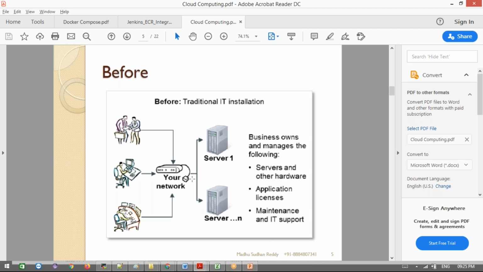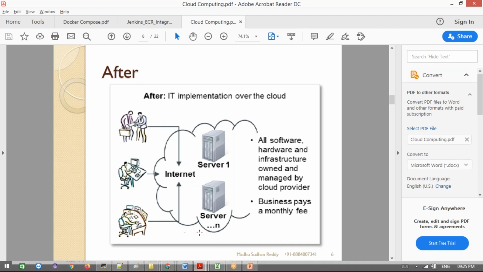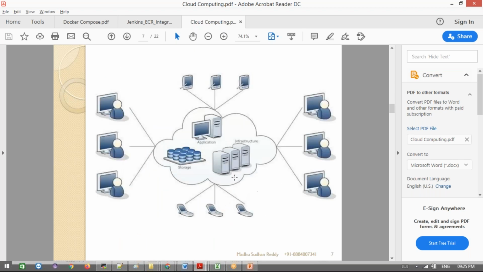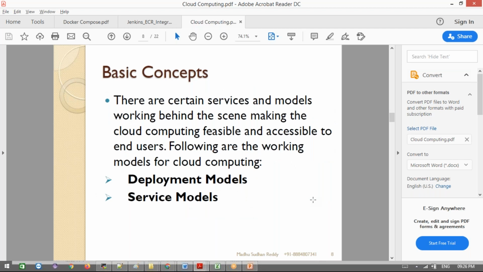Nowadays everything has changed. The servers and networking, everything is in the cloud. I just use that. All the software, hardware and infrastructure is owned by the cloud providers, and we just use it. Business payers pay a monthly fee. That's it. In cloud computing we have the databases, the servers and the applications, and we just access them from any kind of mobile, computer or tab.